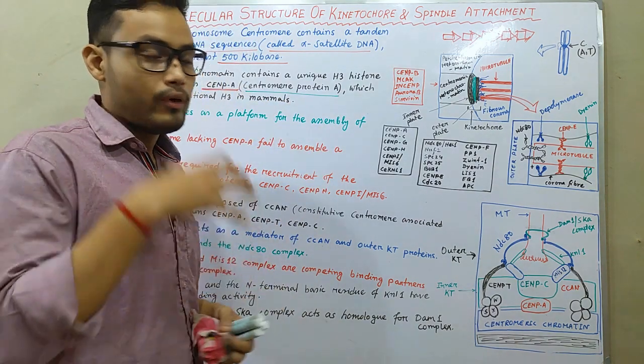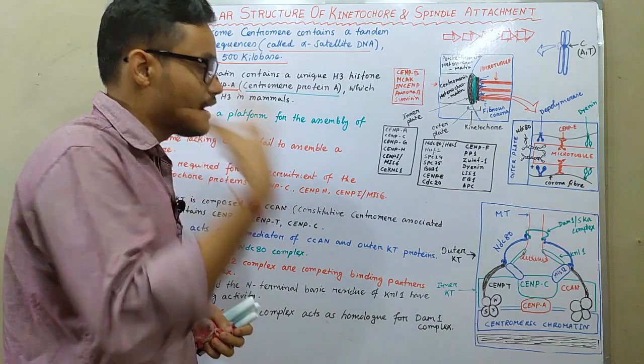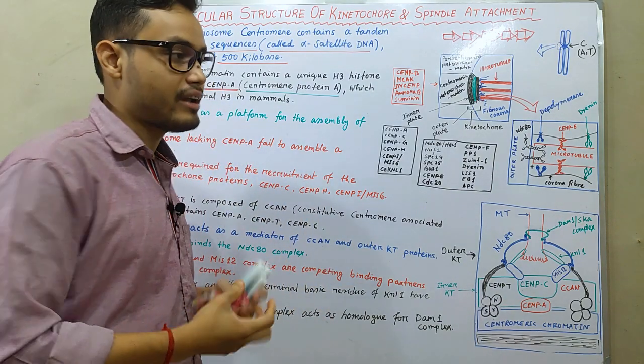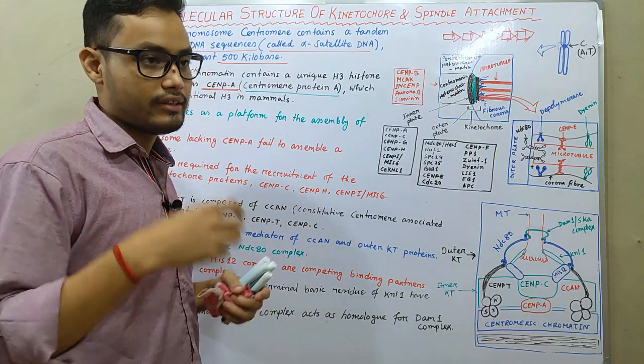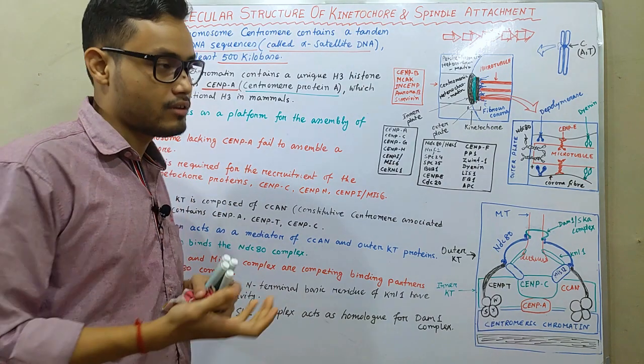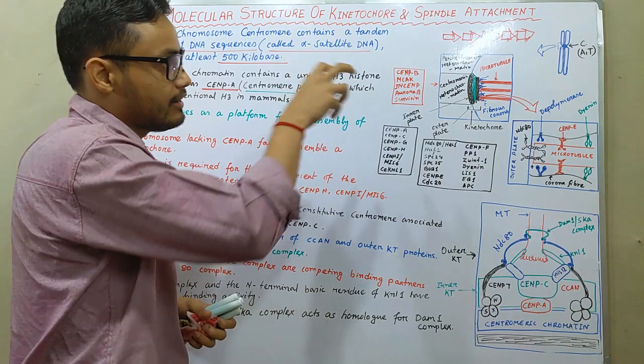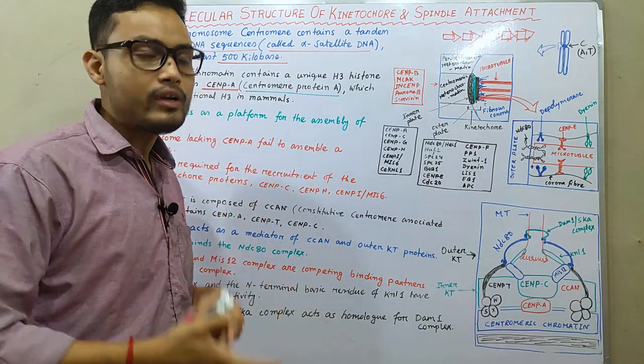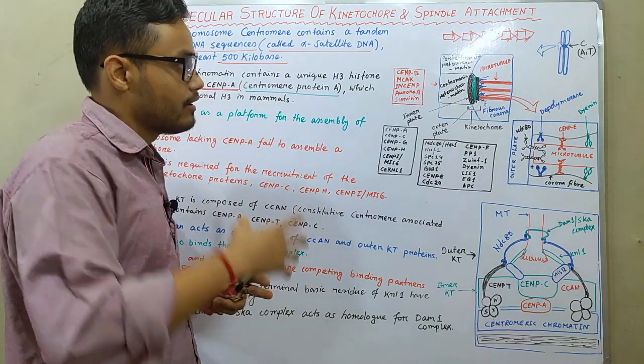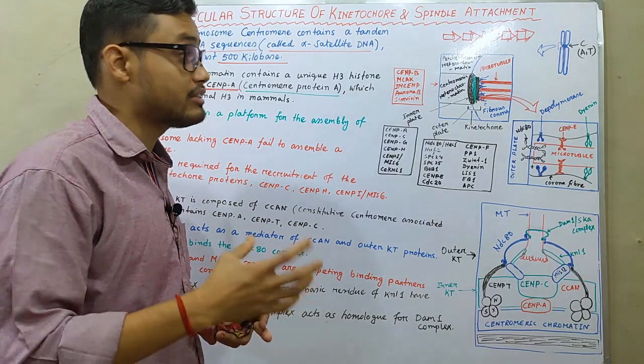We actually studied the nucleosome structure, right? In the nucleosome structure, histone proteins H2A, H2B, H3 and H4 are present. But here in the centromere region, the conventional H3 histone protein is not found.